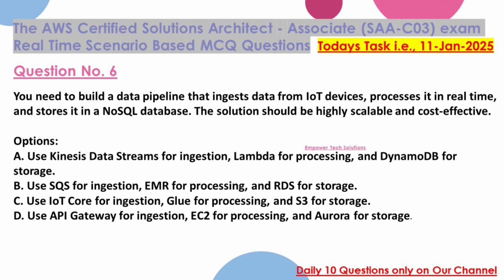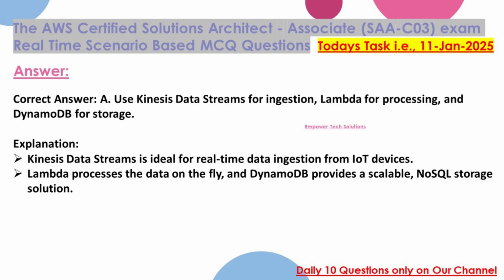B. Use SQS for ingestion, EMR for processing, and RDS for storage. C. Use IoT Core for ingestion, Glue for processing, and S3 for storage. D. Use API Gateway for ingestion, EC2 for processing, and Aurora for storage. Correct answer: A. Use Kinesis data streams for ingestion, Lambda for processing, and DynamoDB for storage.